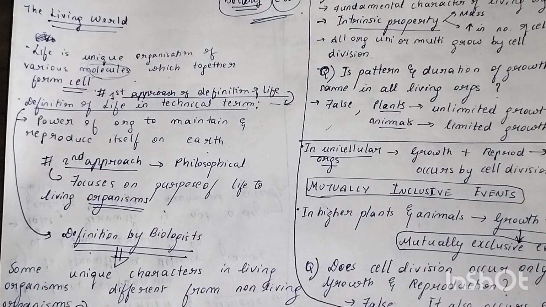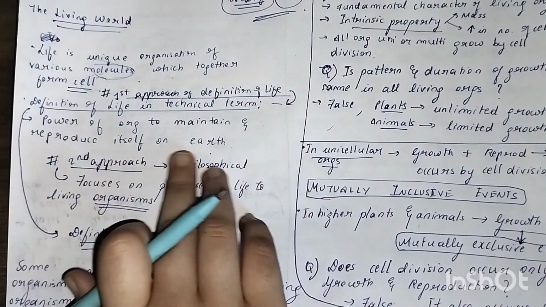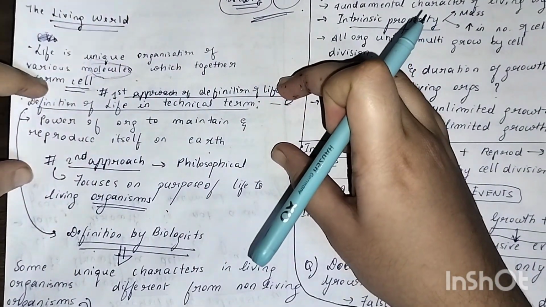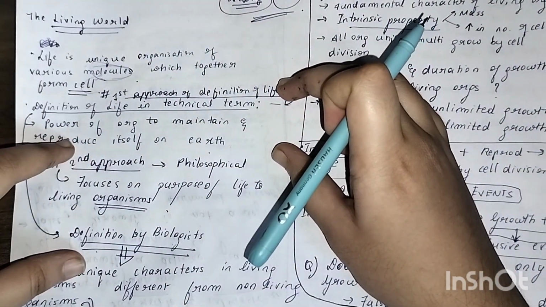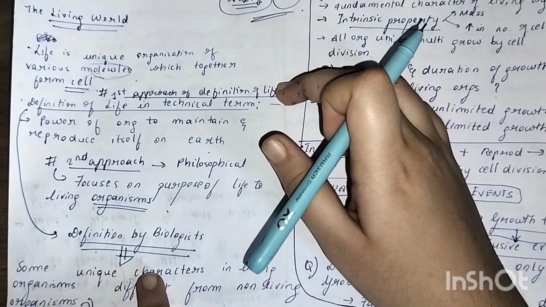The first approach was a technical term. What is exactly life? It is basically the power of an organism to maintain and reproduce itself on earth. That was the first term. Understood, right? The first term was a technical term. The second was a philosophical one. The technical term was given by a biologist.